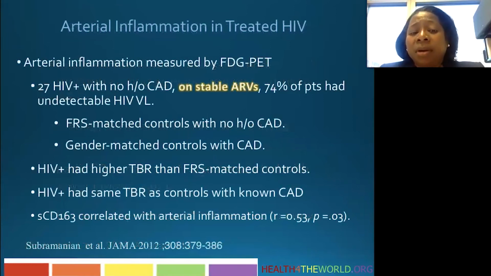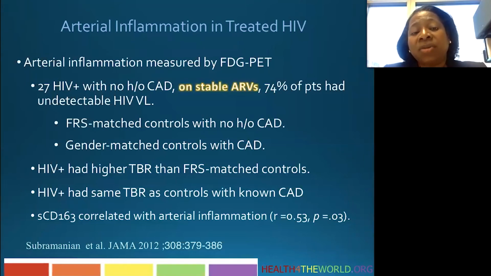Now, there's a group out at Harvard that's looking at arterial inflammation by FDG PET, and they've done some very interesting studies that really allow us to visualize the inflammation in the vessel wall. The first study they did was a relatively small study looking at HIV-infected participants, a small number, 27, with no history of coronary artery disease who had been on stable antiretrovirals, and 74% of those people had undetectable HIV viral load.